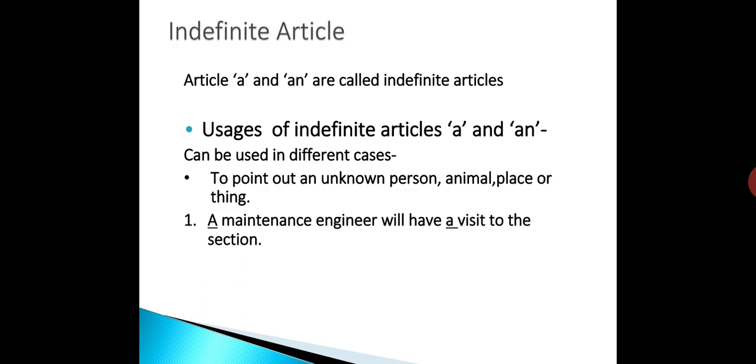For example, a maintenance engineer will have a visit to the section. Next example, we have seen an eagle in the zoo. So here you will find that article a is used before a word maintenance engineer and visit, and an is used before a word eagle. So article a and an can be used to point out an unknown person, animal, place or thing.